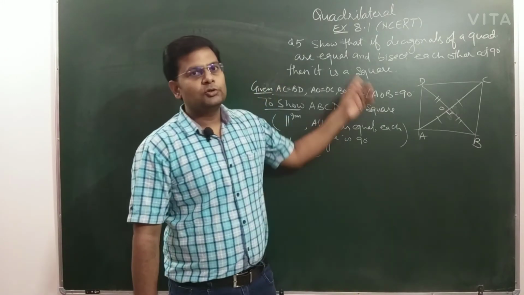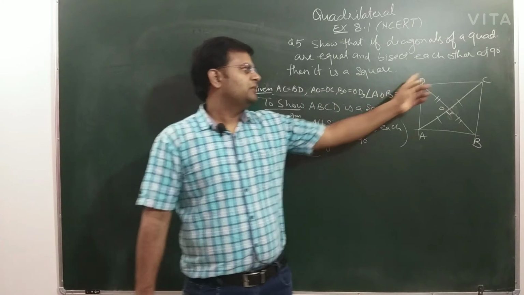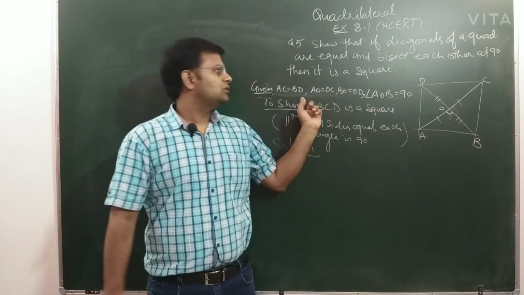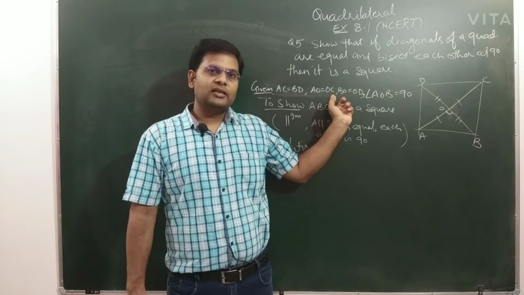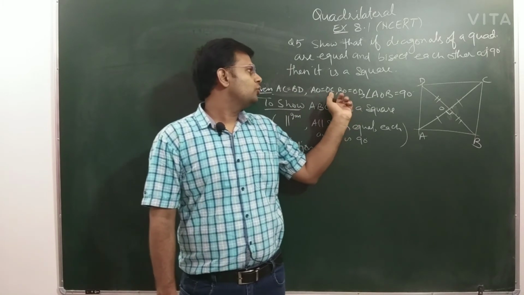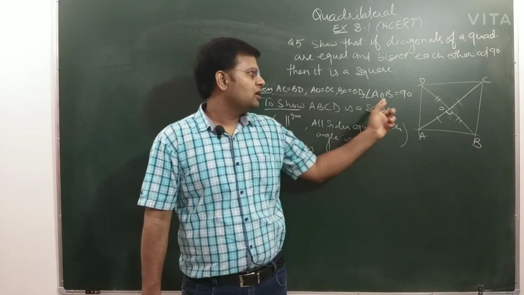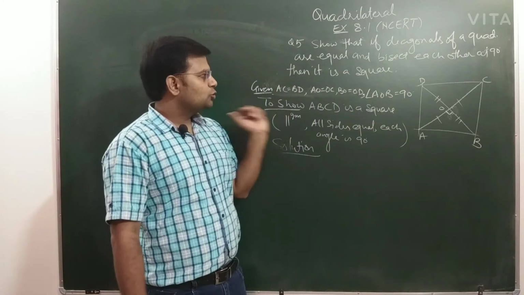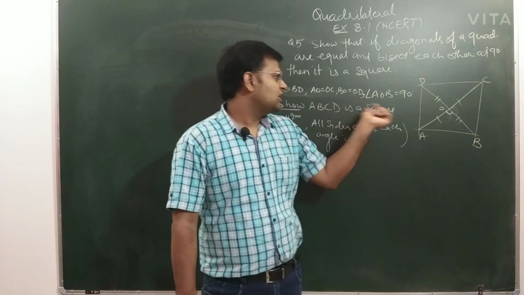Now in question number 5, ABCD is a quadrilateral in which AC equal to BD is given, and the diagonals are bisecting each other, means AO equal to OC, BO equal to OD, given, and angle AOB is 90 degrees, given. Now you have to show that ABCD is a square.